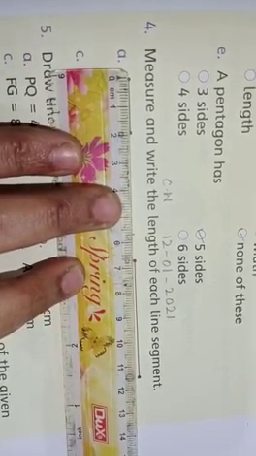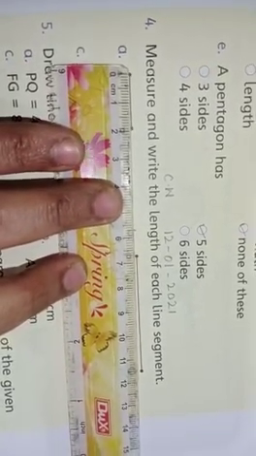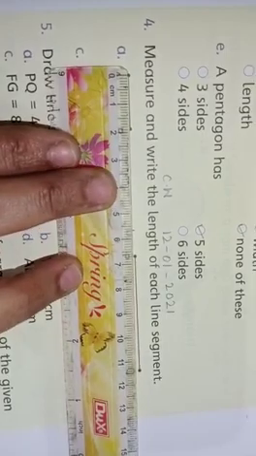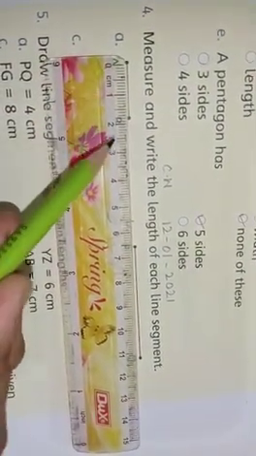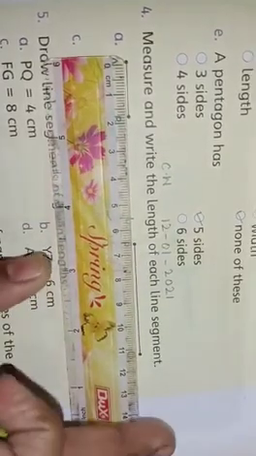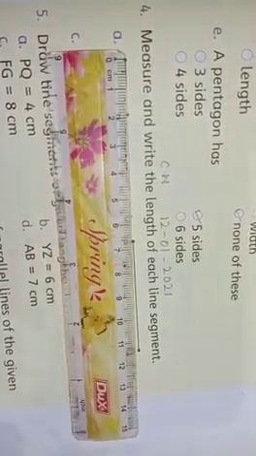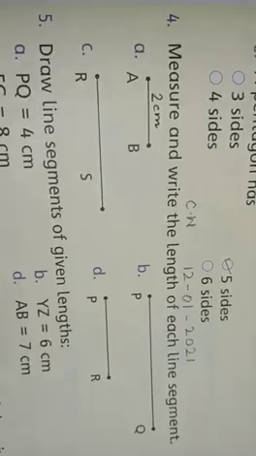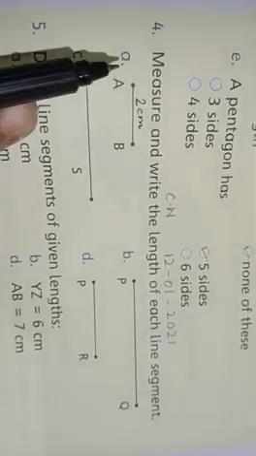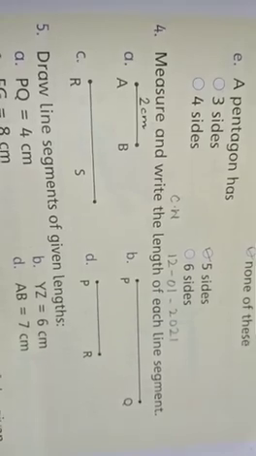So it means it is 2 centimeter. So line segment AB is 2 centimeter.